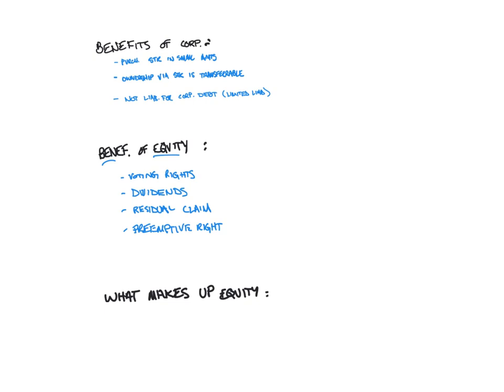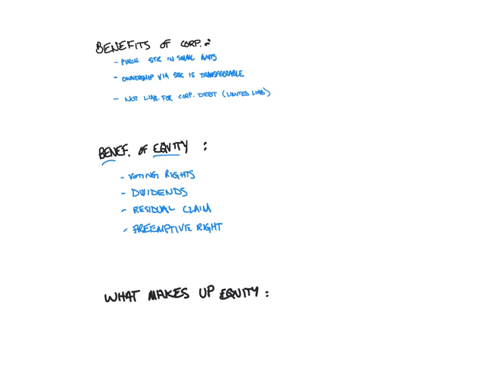Finally, in order to retain their ownership percentages, existing stockholders that own common stock may be given the first chance to buy newly issued stock before it's offered to others through preemptive right. This allows a current common stockholder to avoid the dilution of its current percentage of ownership by an issuance of new shares. Imagine if you owned 100 shares and that represented 10% of all the shares outstanding, and then a company decided to issue 1 million new shares and you didn't get the option to buy any of those new shares to maintain your ownership percentage. Obviously, your percentage of ownership with 1 million new shares issued and you only have 100 would be significantly diluted. So this is what preemptive right affords as a benefit to the common stockholder.